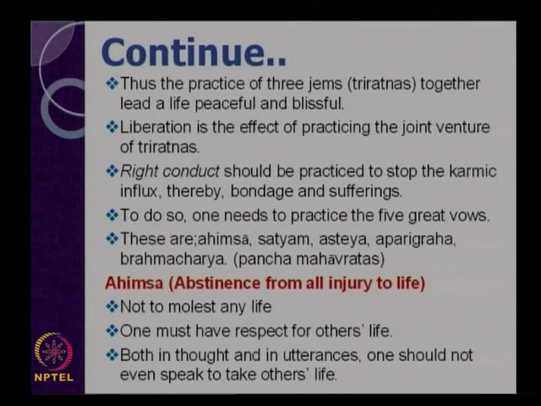Now, what is ahimsa? Ahimsa not only talks about non-violence to others, it also says that in our thought we should not be violent, we should not speak something which will hurt others, we should not use language which will hurt others. However, we try to always speak the truth. And regarding ahimsa, they said that just speaking truth is not enough. One should practice that in his or her life, one should not molest even a single insect on this earth.